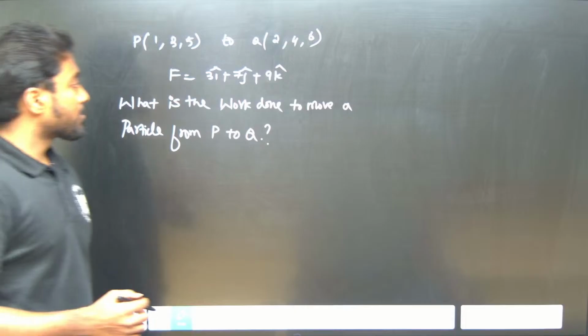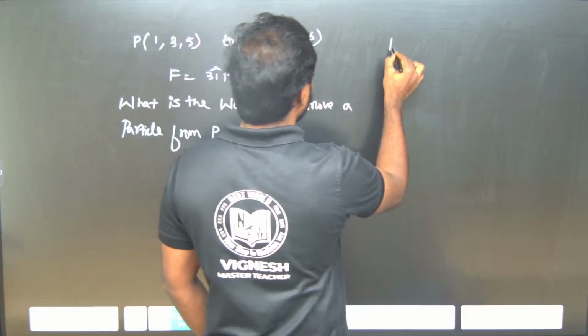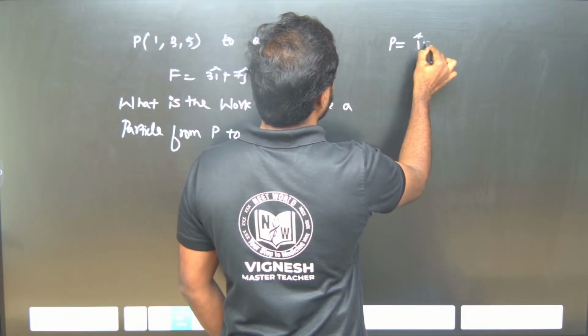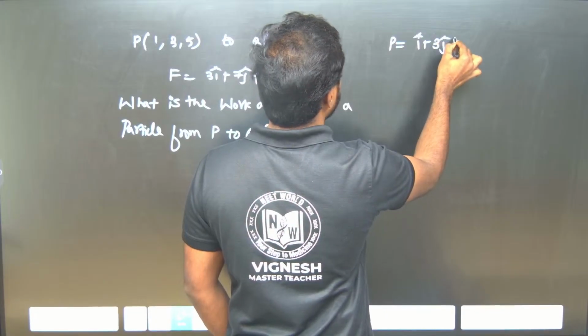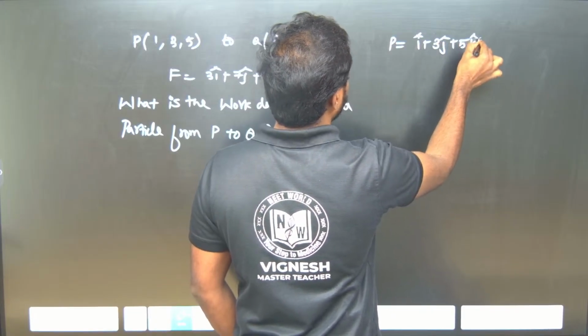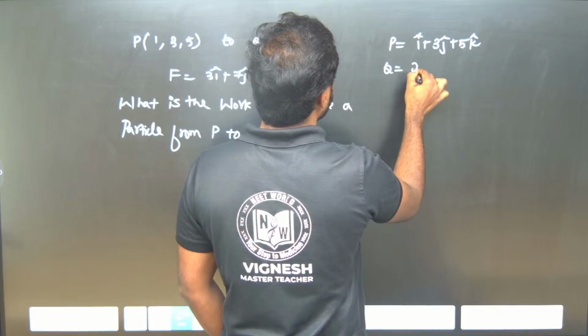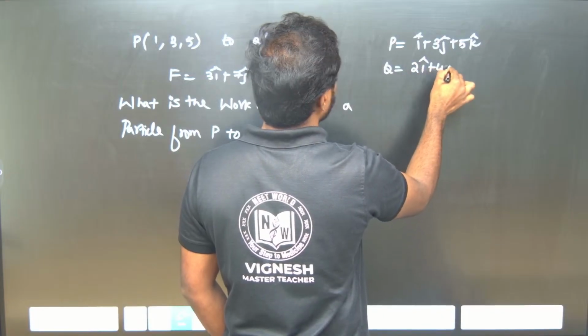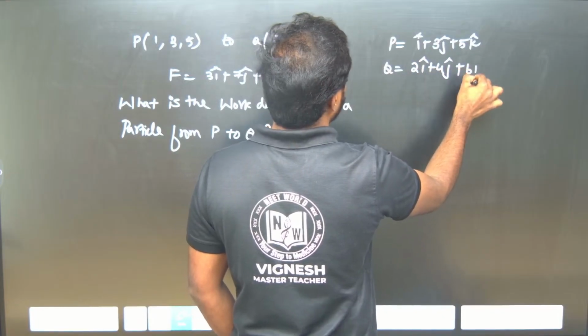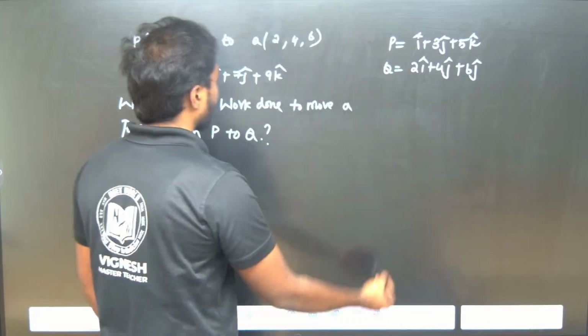If I consider P as I cap plus 3J cap plus 5K cap, and Q as 2I cap plus 4J cap plus 6K cap, and they have given F also.